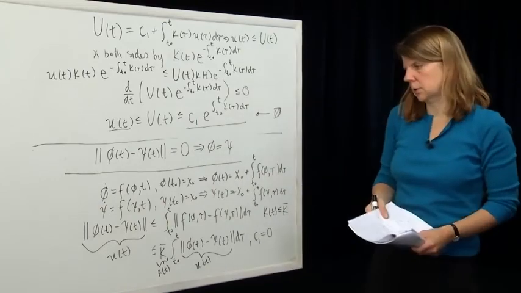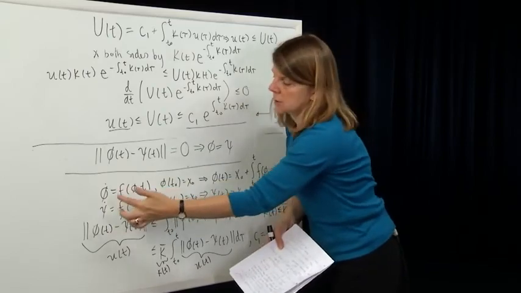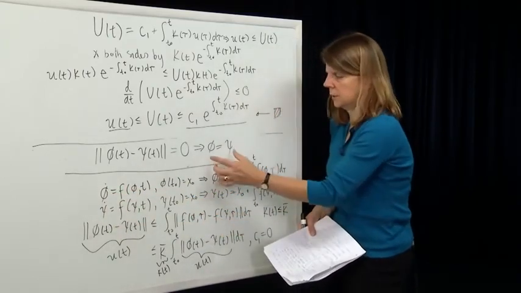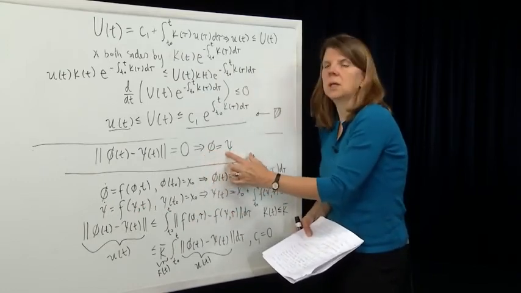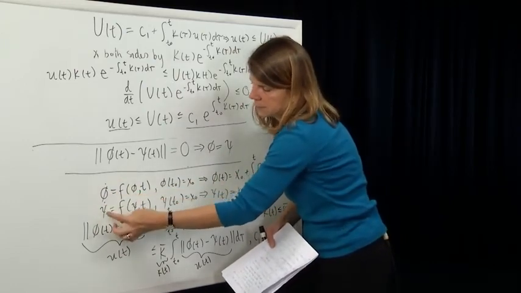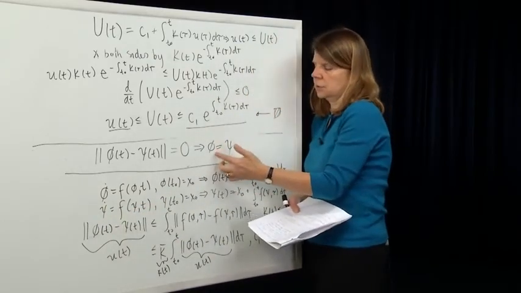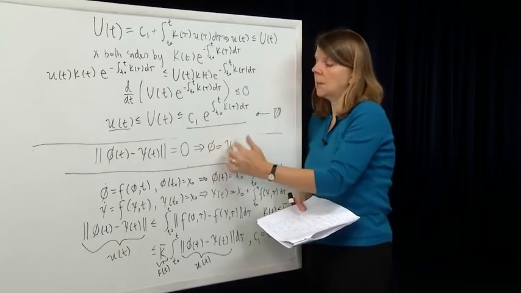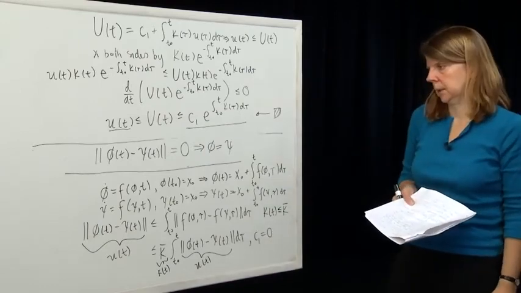So we've established the contradiction where we assumed at the beginning that we had two different functions, phi and psi, and then in looking at the development of this, we derived, using the Bellman Gronwall lemma, that indeed phi must be equal to psi. And since this was our candidate solution, and this was chosen to be any other solution, it's generally true that any other solution that you find to that differential equation must be equal to any other solution. You can only have one of them.